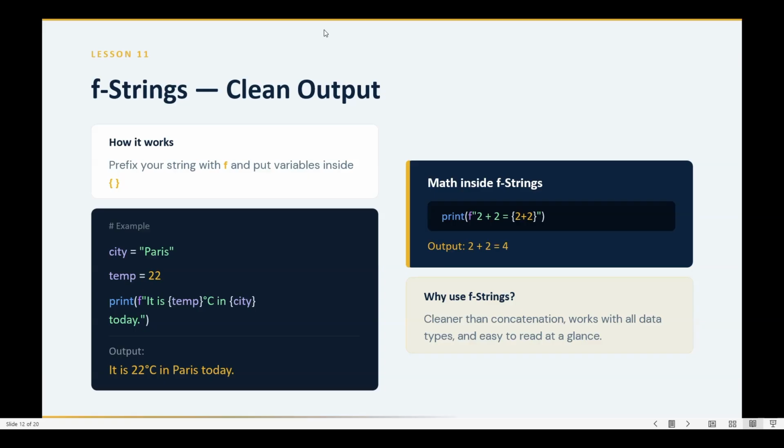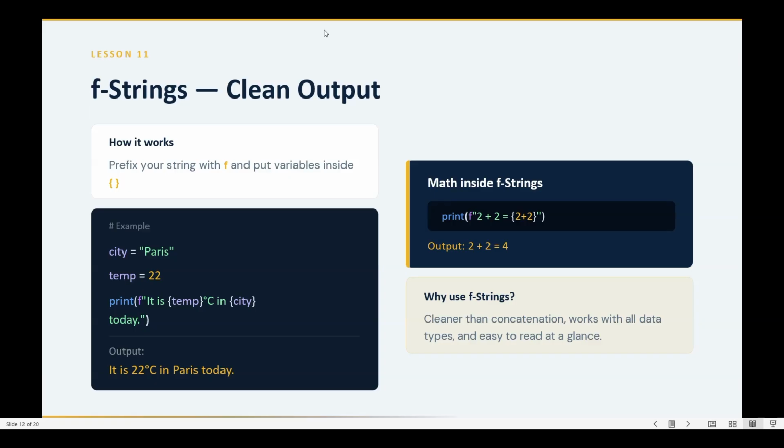Here they have given an example: city Paris, temperature 22 degrees Celsius. They have used print f, then double quotes, then temperature inside curly brackets, then degrees Celsius in, then city, then today. The output is: it is 22 degrees Celsius in Paris today. It is the most convenient way and gives a cleaner output.